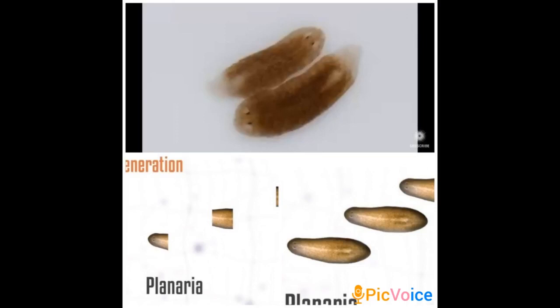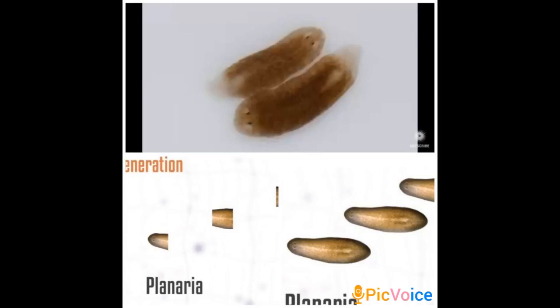This is another mode of asexual reproduction. In this process, an organism breaks into a number of pieces and each piece grows into a new organism. Regeneration is the process in which a new full organism is formed from the body parts of an organism. So let us try to understand the process by taking an example of planaria.